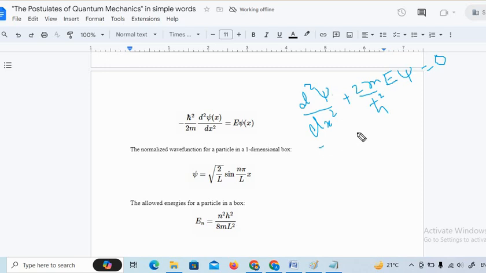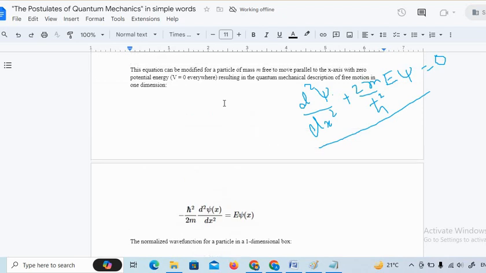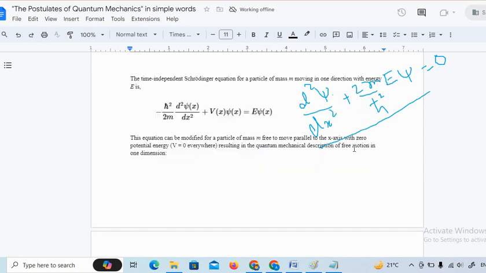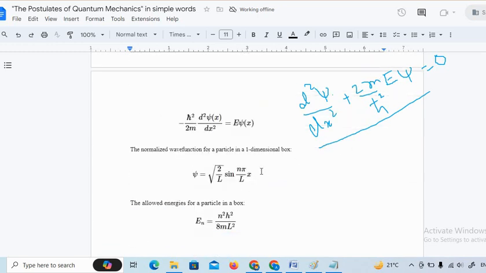So it's a second order derivative. One can solve it by using the boundary conditions. What are the boundary conditions? At the potential boundary points, at x equal to 0 and x equal to L, the potential values are infinite. So they are confined within the distance. By using the boundary conditions, one can solve this Schrodinger wave equation. And if you are able to solve this, then by using the concept of probability density, one can get the expression for the wave function as square root of 2 by L sine of n pi x by L.